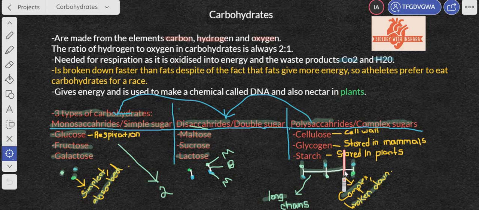Glycogen is the stored form of sugar in mammals. So when you have excessive amounts of glucose in your blood, some of it is stored as glycogen in your liver. And then starch is the form of extra sugar that is stored in plants, when there are excessive amounts of sugar not needed. That amount is stored as starch in plants, mainly in the vacuole.